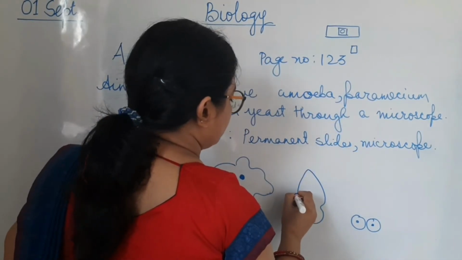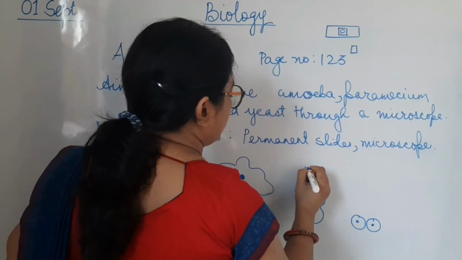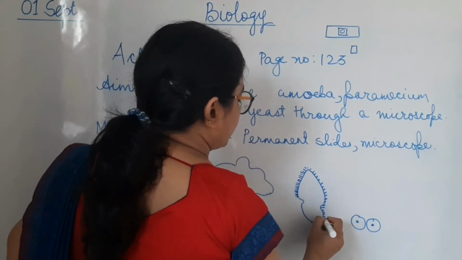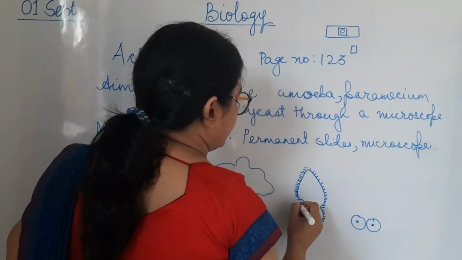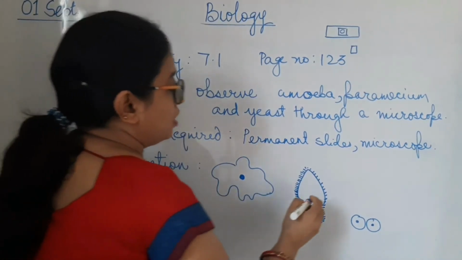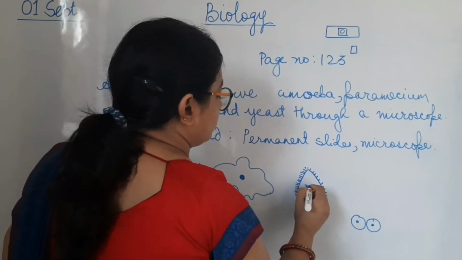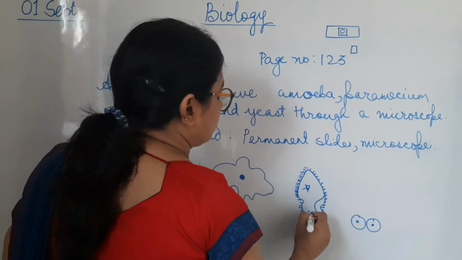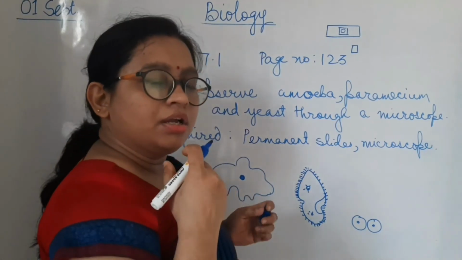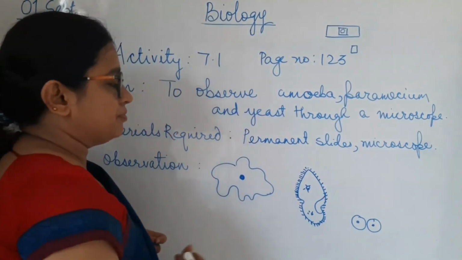So as you can see, all of these cells, all of these organisms are having different shapes. Now are the shapes having any significance or they are just having different shapes?